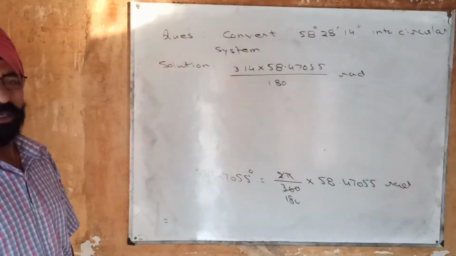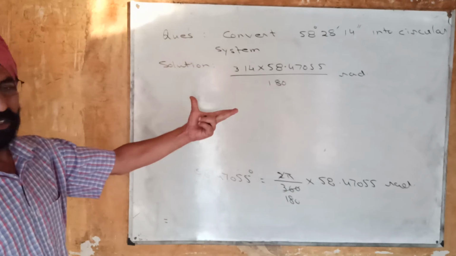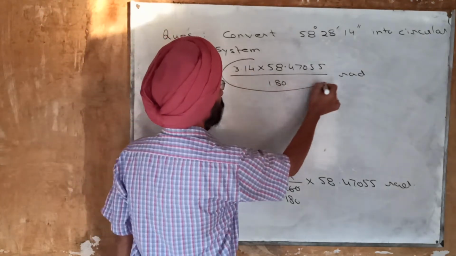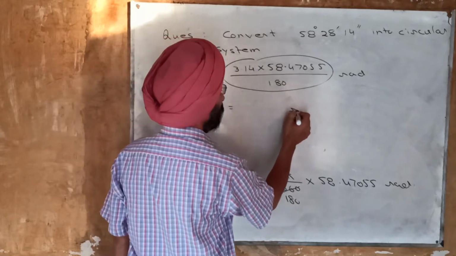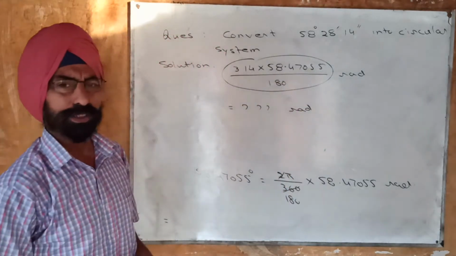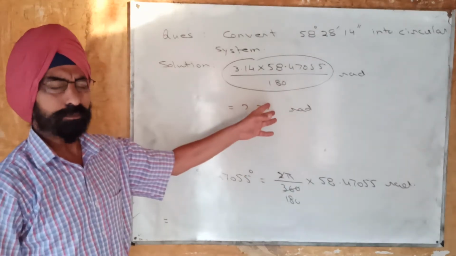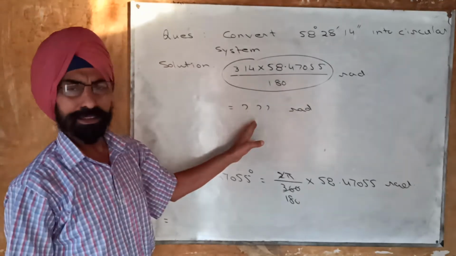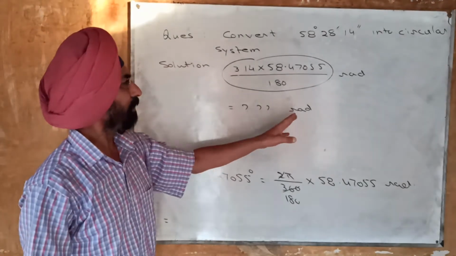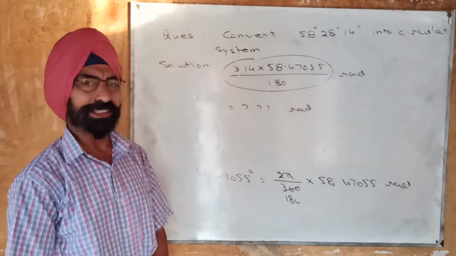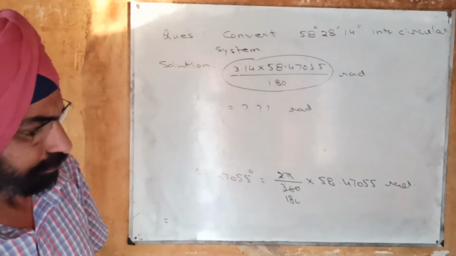And now a little bit multiplication work, and solving this quantity you will get the answer whatever the radians will be. It is just a calculation work, so I am leaving it for you. You can multiply these, you can divide it by 180, and you will get the radians, which will be the value of 58 degree, 28 minutes and 14 seconds in sexagesimal system.